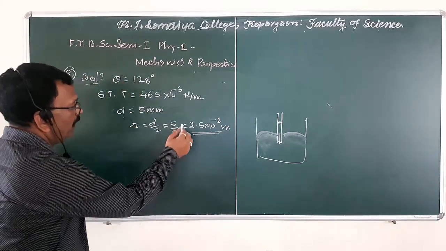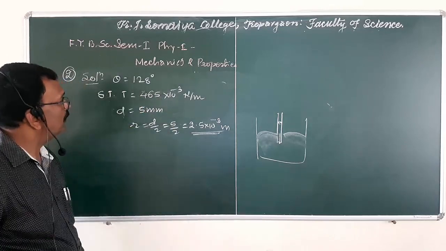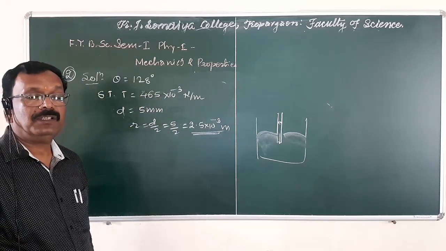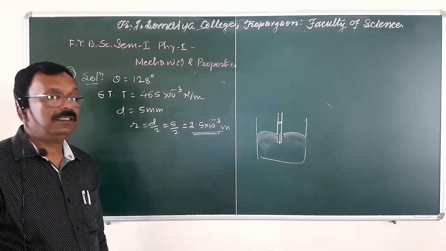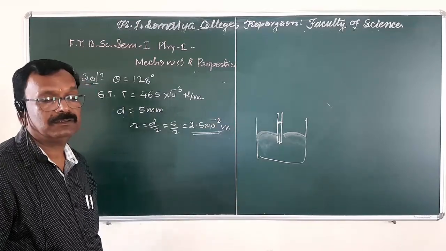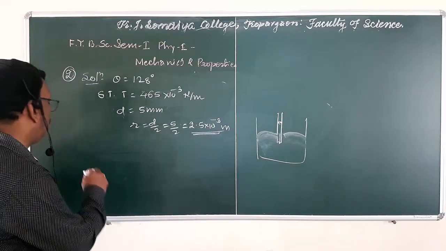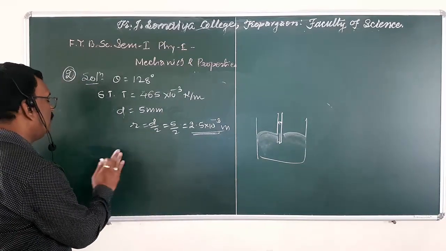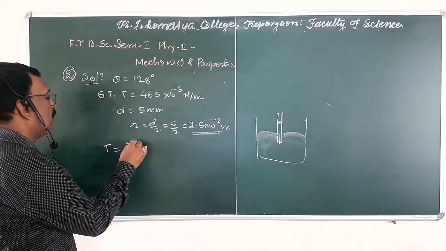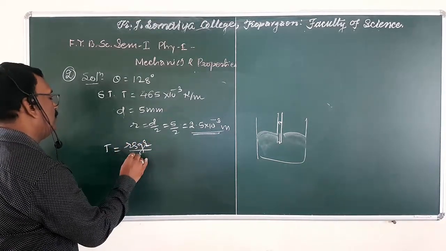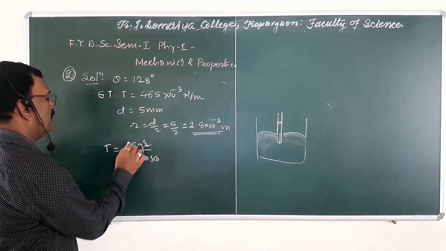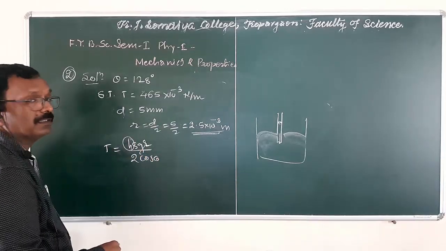Now from the radius, the angle of contact and the surface tension, we have to calculate the error in the height. We know that T is equal to h rho g r upon 2 cos theta, and we have to calculate this h.